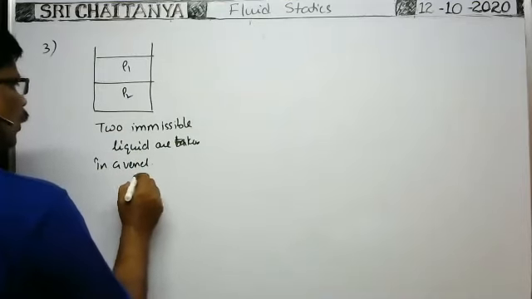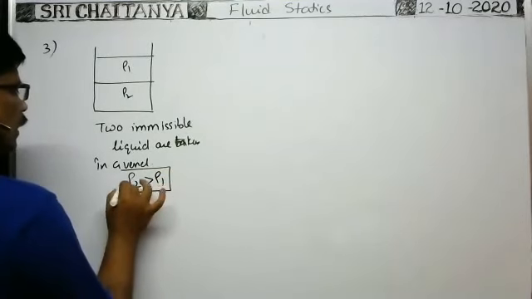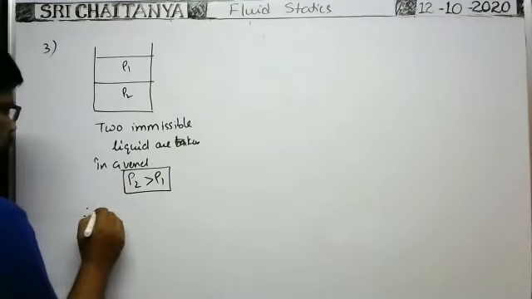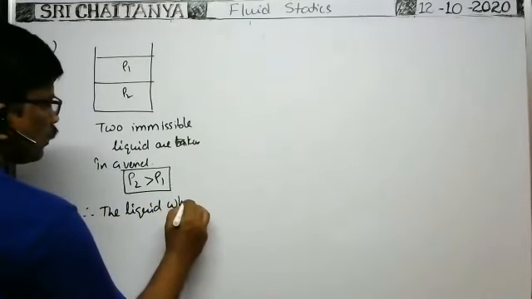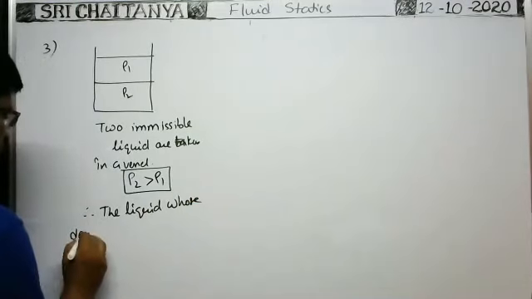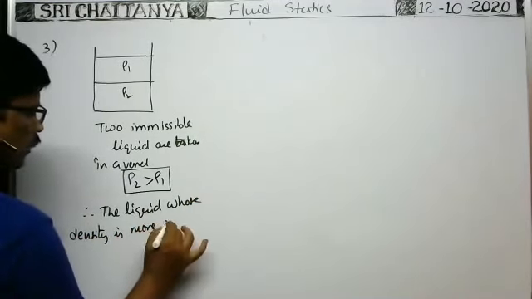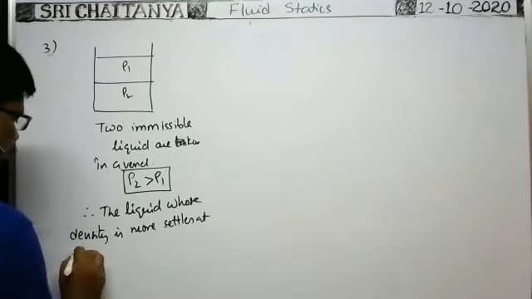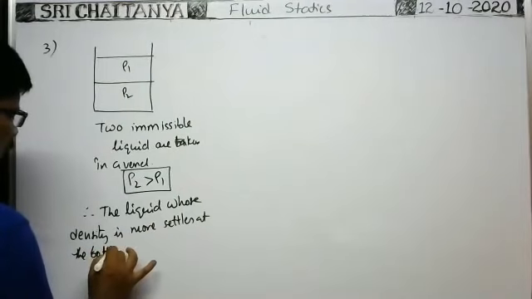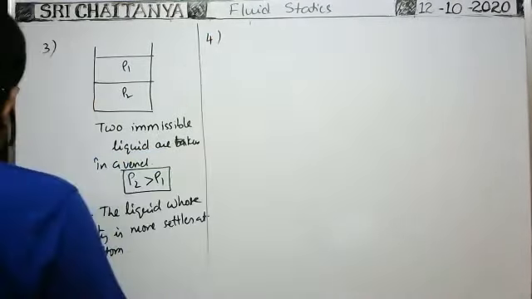So here rho 2 is greater than rho 1. That means the liquid whose density is more settles at the bottom. Therefore, the liquid whose density is more settles at the bottom. Of course, this is the common point only. Okay. Next, the fourth one.